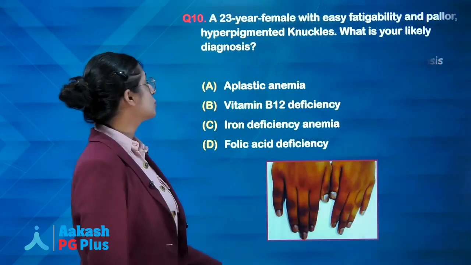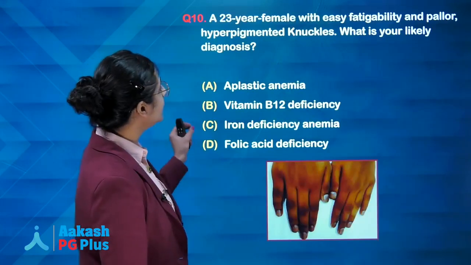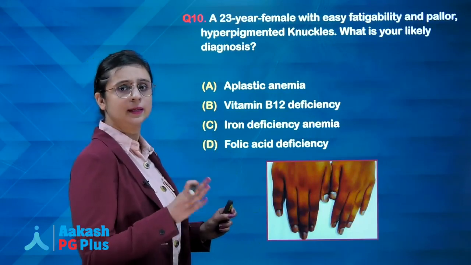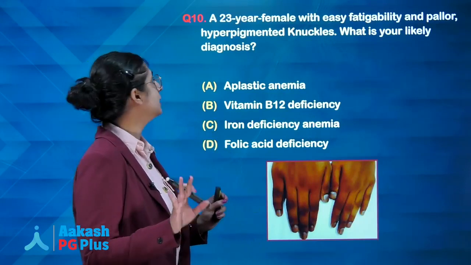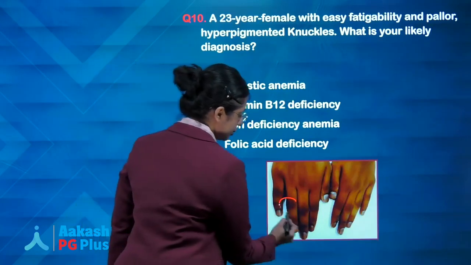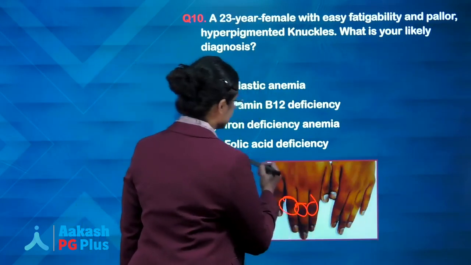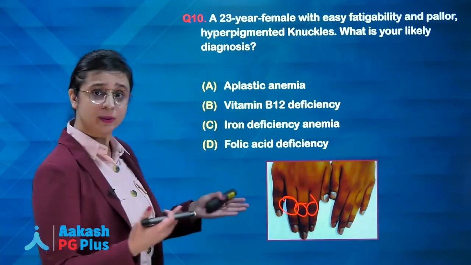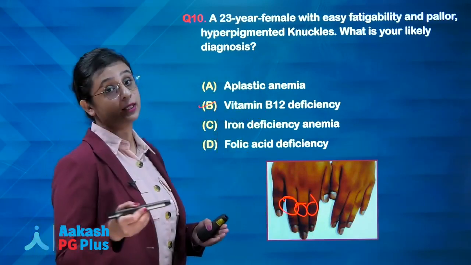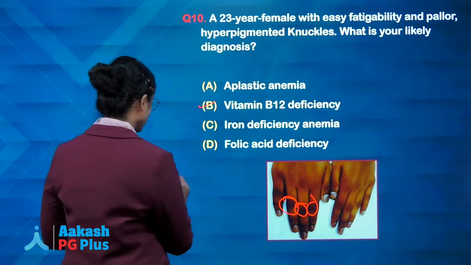Right? So looking at the next question, a 23-year-old female with easy fatigability and pallor, that indicates anemia, and hyperpigmented knuckles. Now if hyperpigmented knuckles was given in the question, then the answer out of these will be vitamin B12 deficiency. If the image would have been koilonychia, we have already seen how koilonychia looks like.